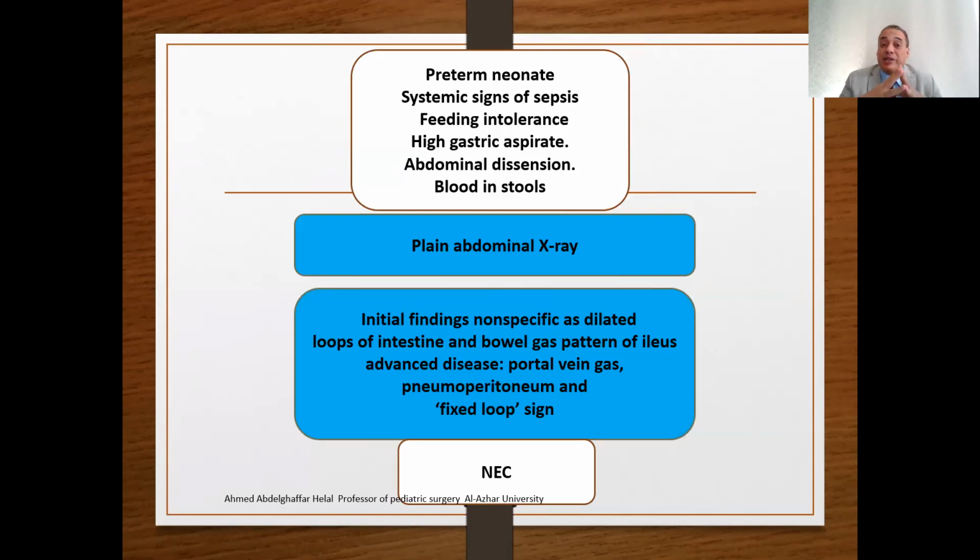If the baby has necrotizing enterocolitis, you will find that this is in a preterm unit, with systemic signs of sepsis, feeding intolerance, high gastric aspirate, and abdominal distension. The initial plain X-ray finding will be non-specific, dilated loops of the intestine and bowel, similar to ileus. There may be portal vein gas, pneumoperitoneum, or a fixed loop, and these are late and advanced signs.